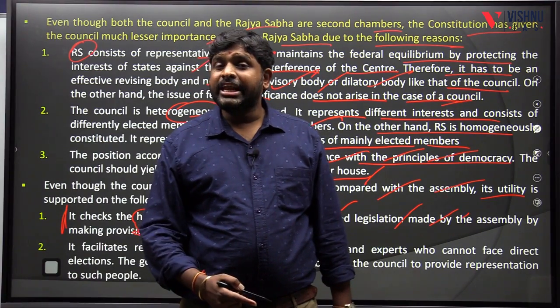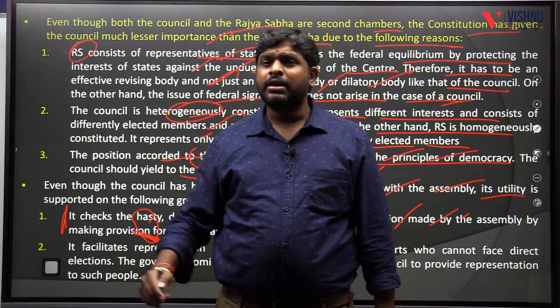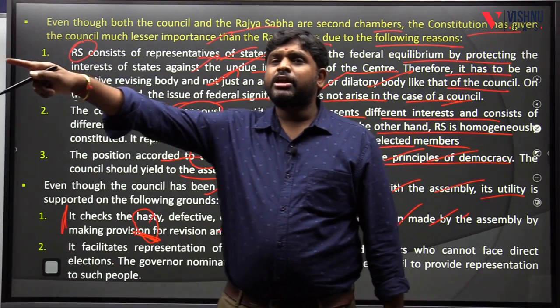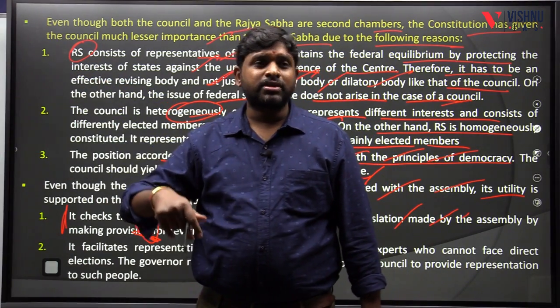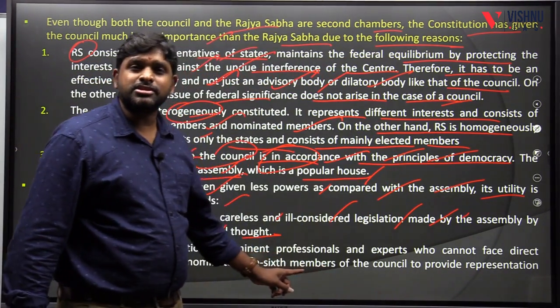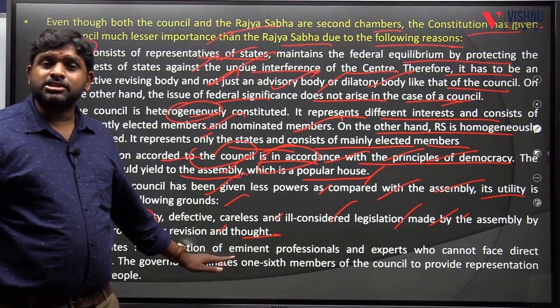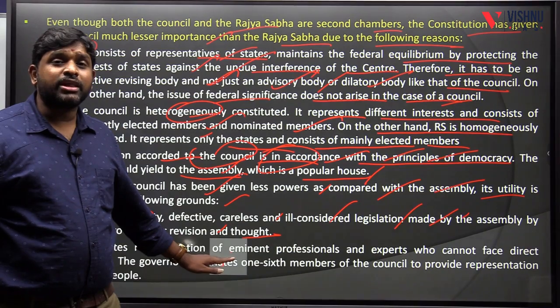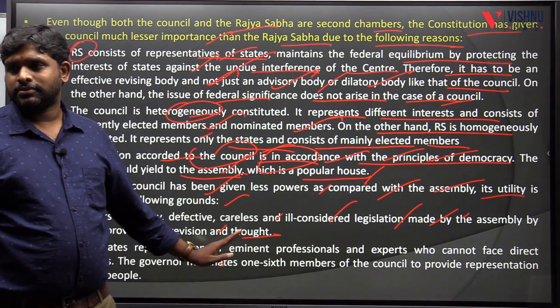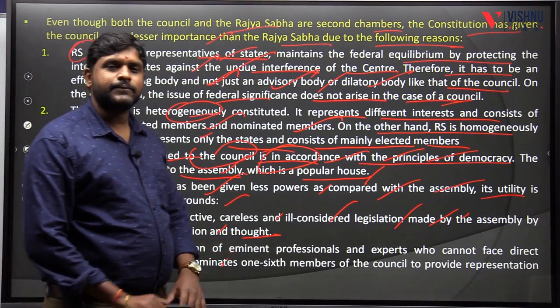Why? Because sometimes intellectuals cannot garner the support of the people. Because the intellectuals cannot become the part of the people. They cannot make the people vote for them. So for them the safe haven is the legislative council. For them the place for their aspirations, for their motives is the council.